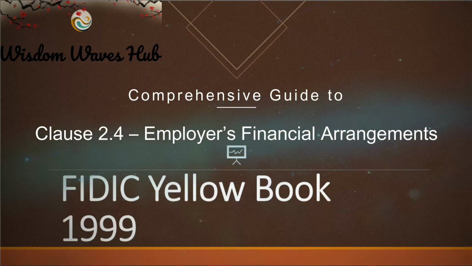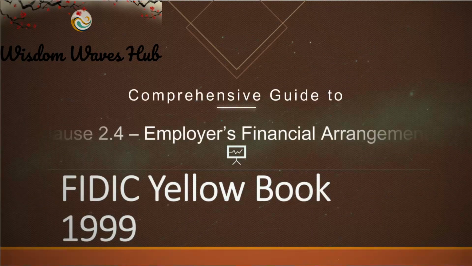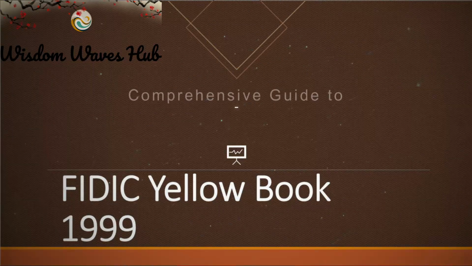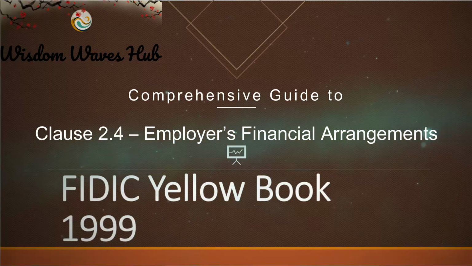And this is crucial for the contractor to have confidence in the project's successful completion. Implications: now, this clause has some serious implications. For the employer, it means they have to provide evidence of their financial capability within 28 days of the contractor's request. And if they don't, well, the contractor can suspend work or even terminate the contract.